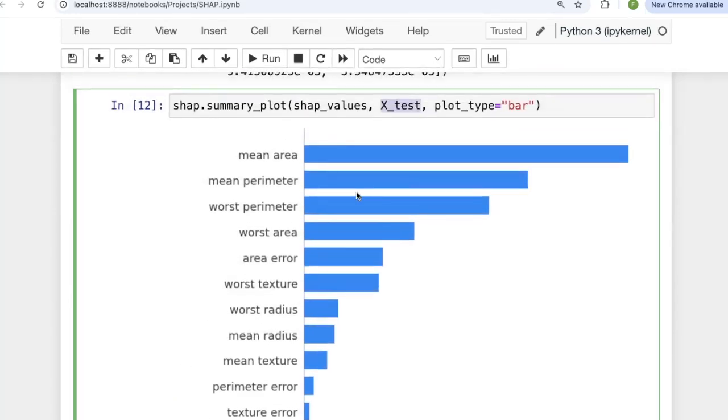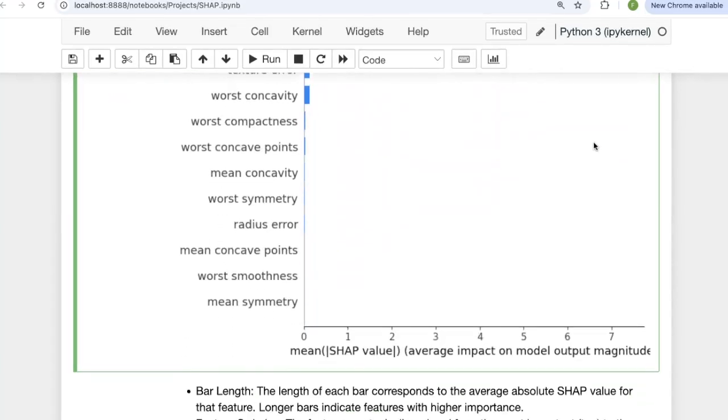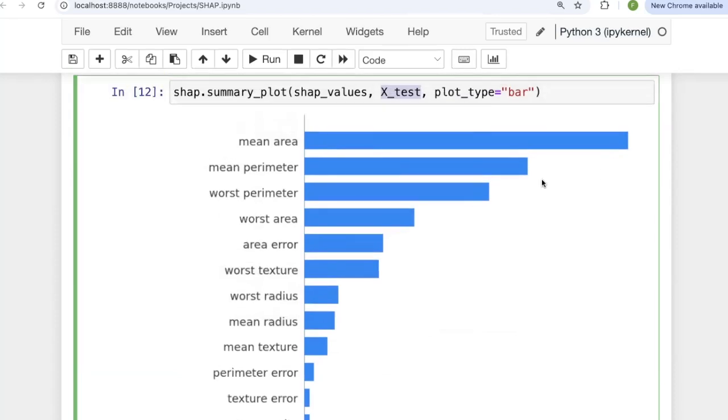And according to this, mean area, which is one of the features that we have, one of those 30 features, has the highest impact on our output in the log odds space. Then the mean parameter, worst area, area error, etc.